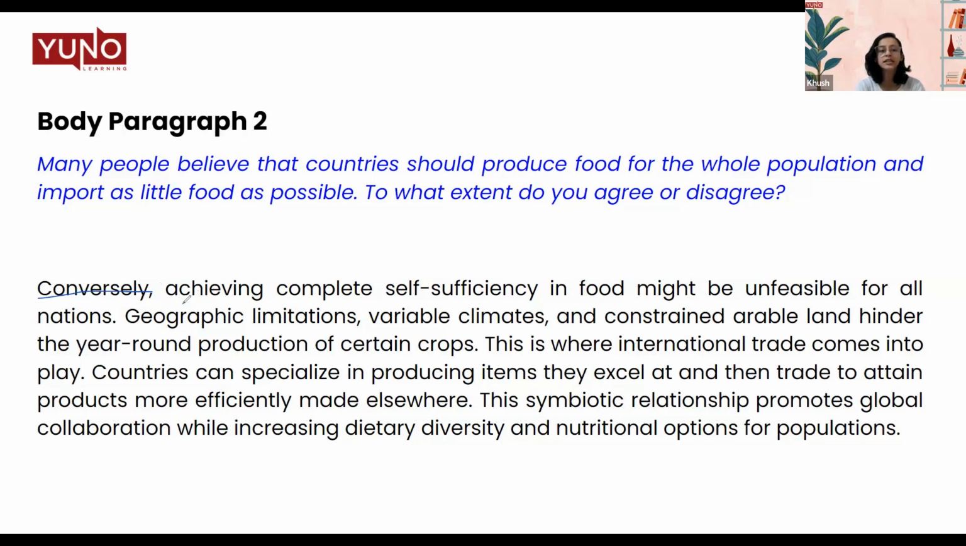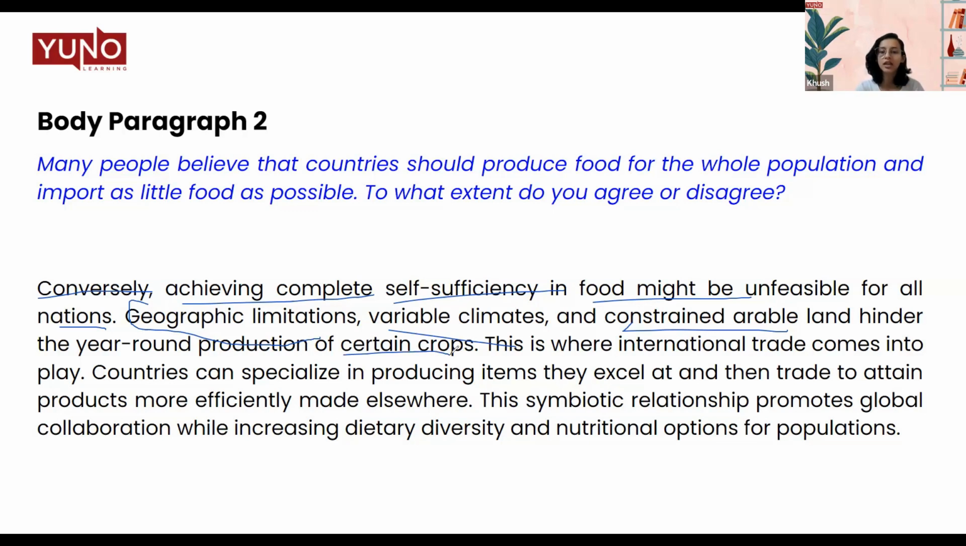The topic sentence says, achieving complete self-sufficiency in food might be unfeasible for all the nations. So what is my topic sentence? That achieving self-sufficiency is a little unfeasible for the nations. Now, why is it so? I have given my supporting statement: geographic limitations, variable climates, and constrained arable lands hinder the year-round production of certain crops.